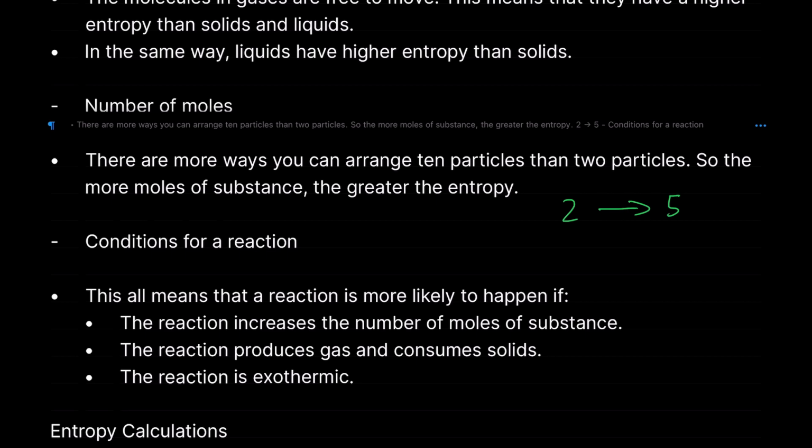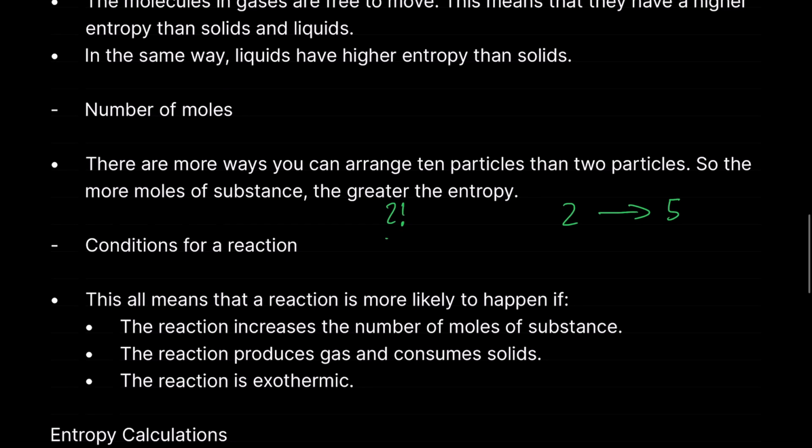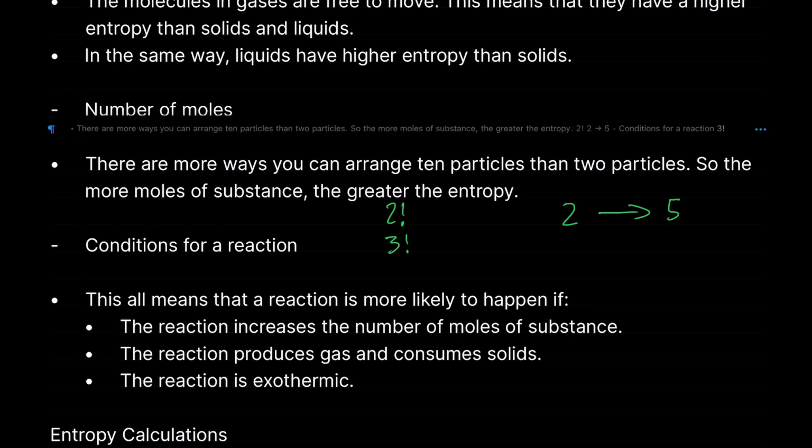Now, you don't need to actually know this, it's just a little fun fact, and I'm not going to go too much in depth. If you wanted to know the number of different ways something can be ordered, we usually use factorial. It's a maths thing, right? If you have two things, 2 factorial is 2 times 1, which is 2. 3 factorial, 3 times 2, is 6.